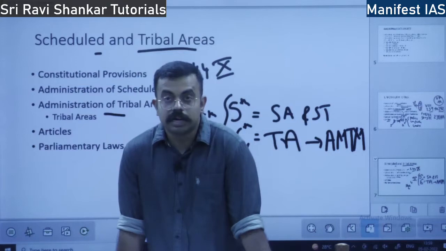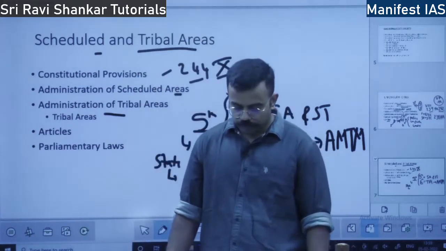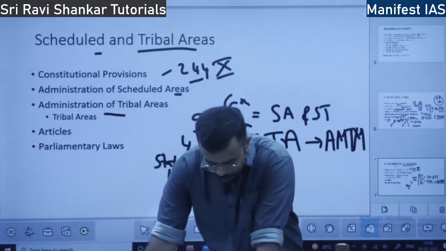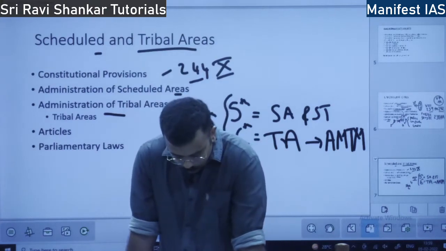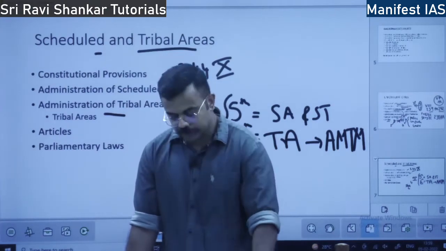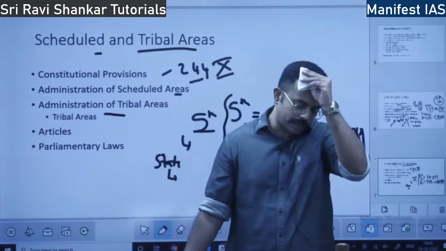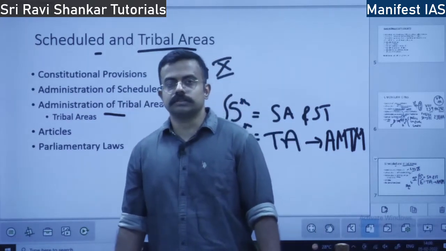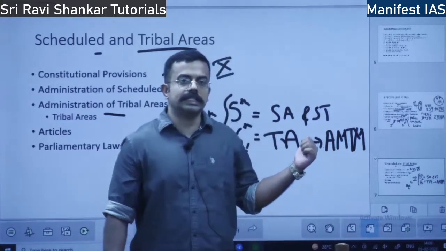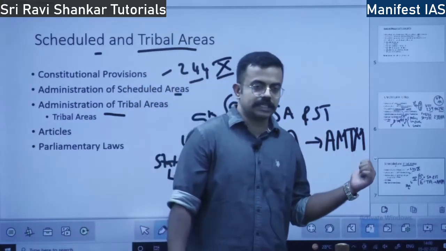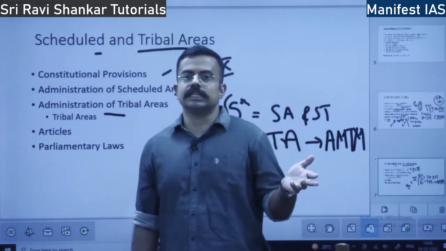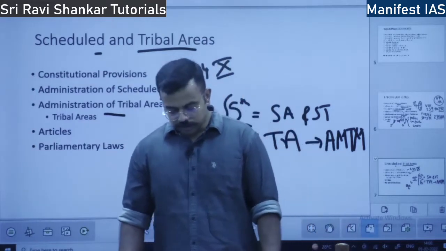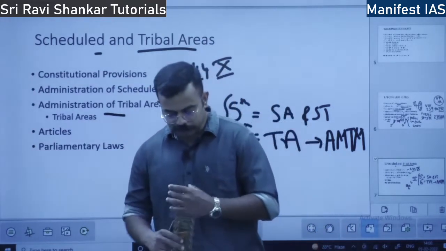So, administration of tribal areas. I told you which are the four states: Assam, Meghalaya, Tripura and Mizoram. So what are the features of administration? Why are they separated? Why is there a separate sixth schedule for them? Because these people are more remote. The people in certain pockets of these states have more remote origins, that is, they are not in sync with the mainstream society.